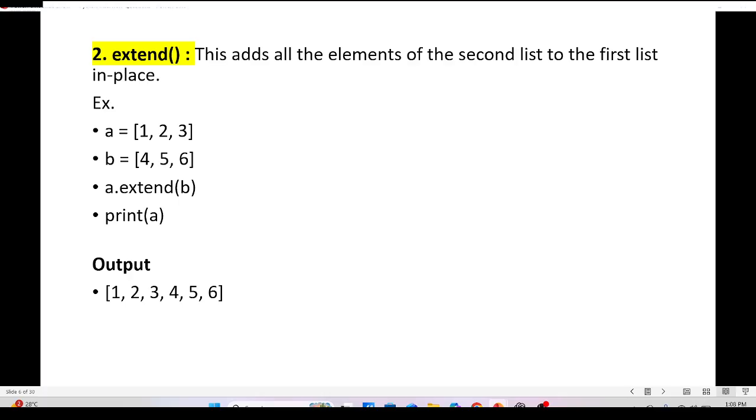What is extend? The second method is extend. This adds all the elements of the second list to the first list in place. a and b are lists, a is [1, 2, 3], b is [4, 5, 6]. a.extend(b), print a. You can see the output 1 2 3 4 5 6. There is no difference in the output between extend and concat.